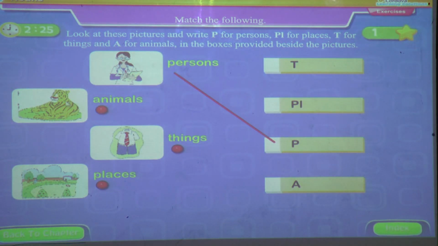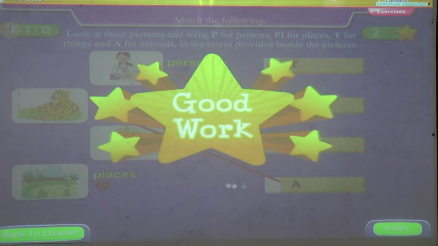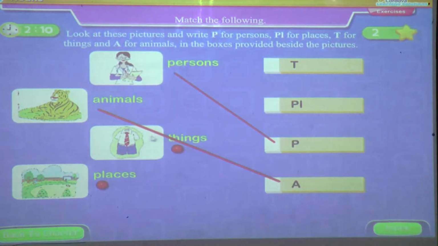This is the animal we can say. Which animal it is? It is a tiger. Only a short form has been given, and with the help of that short form we can match it. Now third one is the things. You can see what is this? This is the uniform, school uniform.